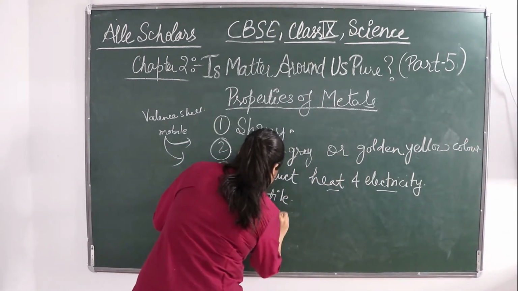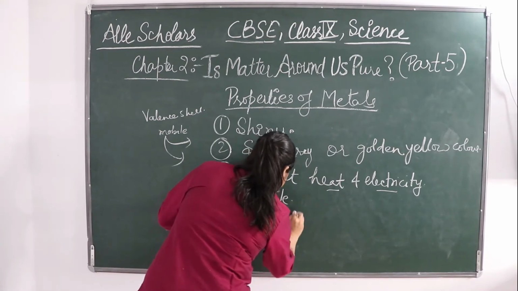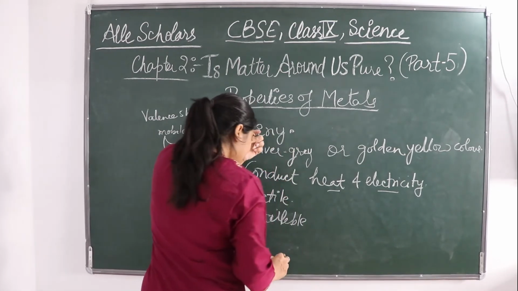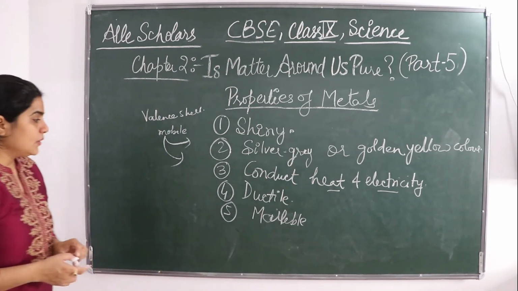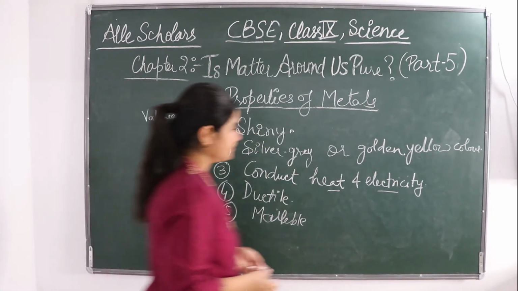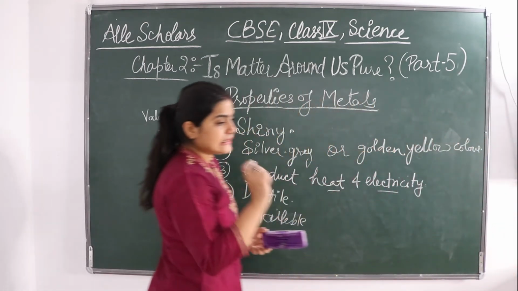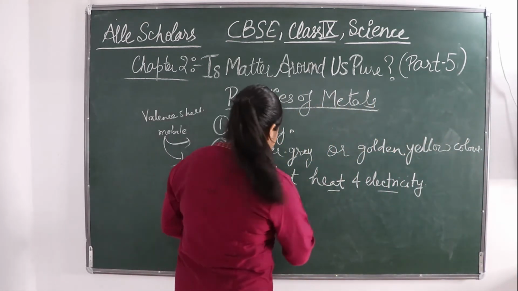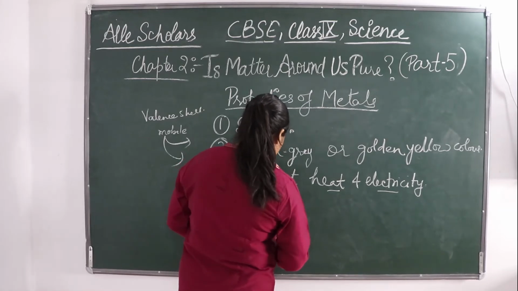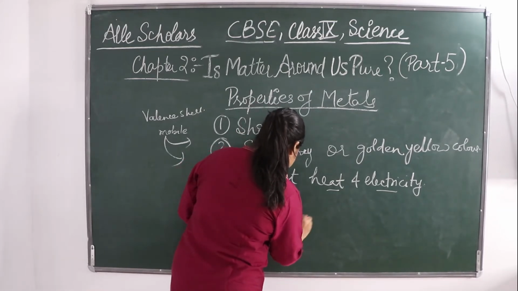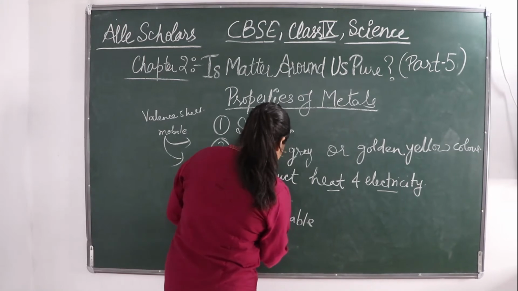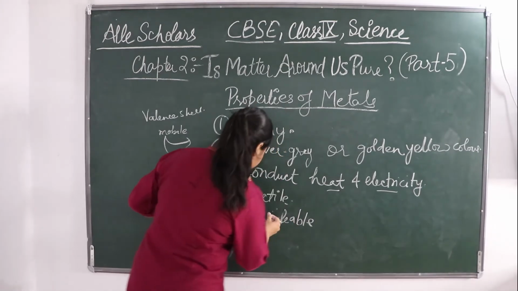So they are malleable. Okay? So the next property is that they make some ringing sound. Okay? What sound do they make? They make some ringing sound.